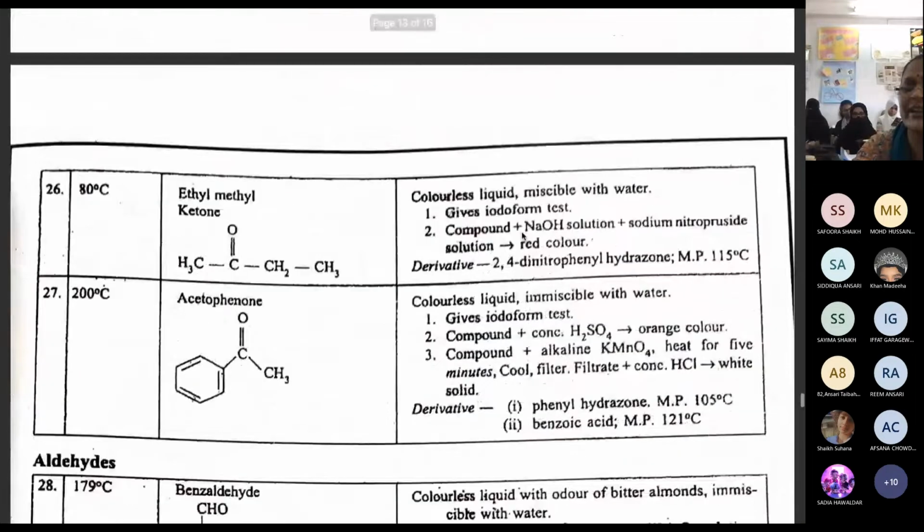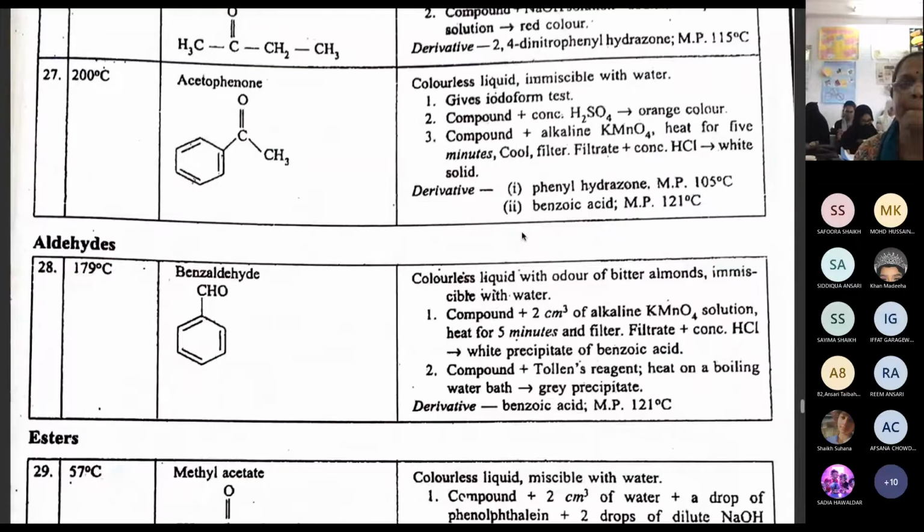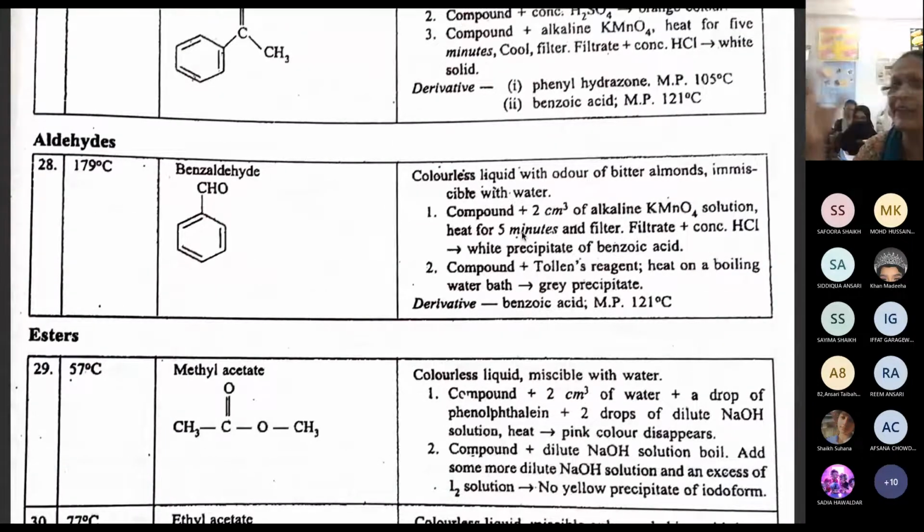Ethyl methyl ketone, what is the boiling point? It's a liquid, because ethyl methyl ketone, 80, absolutely correct. So 80 solid means naphthalene, 80 liquid means ethyl methyl ketone.